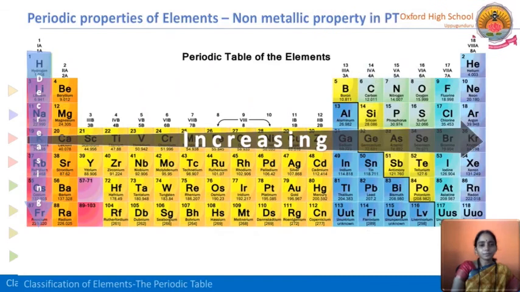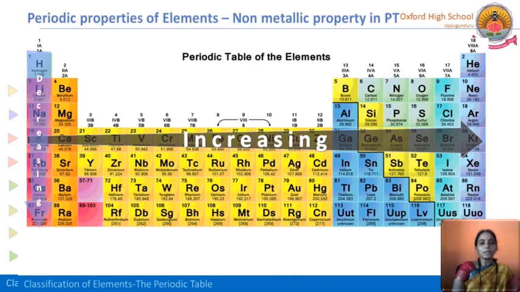Observe here the non-metallic character. When we are moving from top to bottom, we know that in our periodic table, for example, the first A group elements are all metals. So non-metallic character decreases, directly we can say that. But in other words, non-metallic property means electronegativity. Negativity means attracting electrons. Here the nuclear force of attraction is very less, so there is not that much capacity in the nucleus to accept the electrons here, because the number of shells acts as screens.